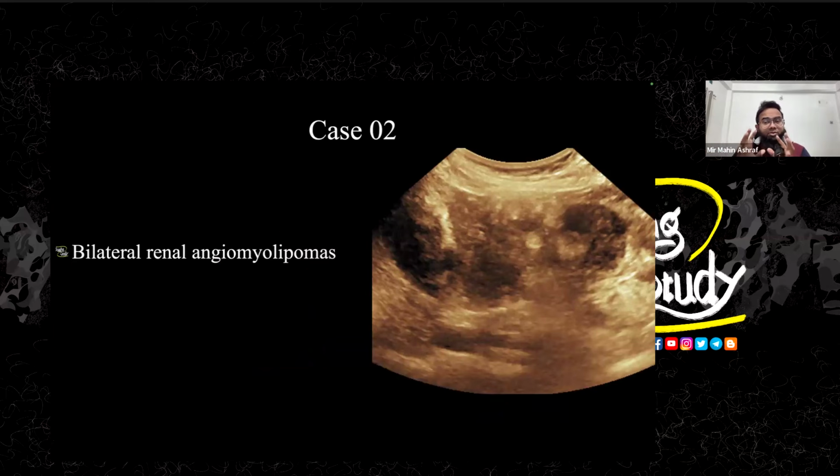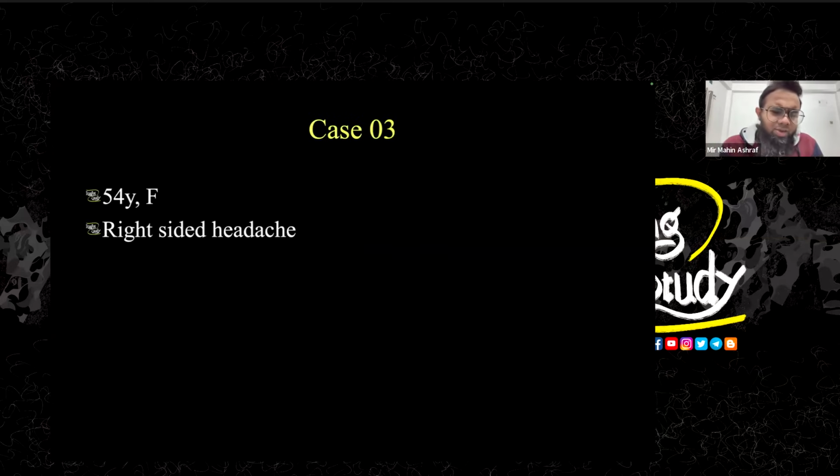Sometimes the patient is okay, there is no hematuria, nothing abnormal going on within the abdomen, but having large kidneys with completely obliterated parenchyma, you should definitely think of renal angiomyolipomas in a case of tuberous sclerosis. Okay, let's come to case number 3.